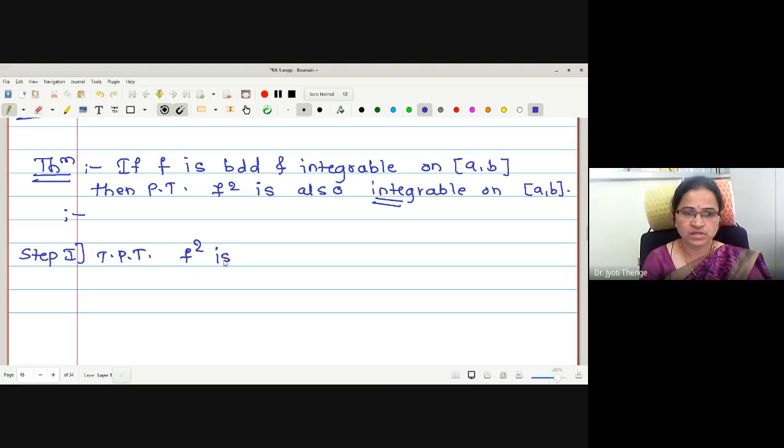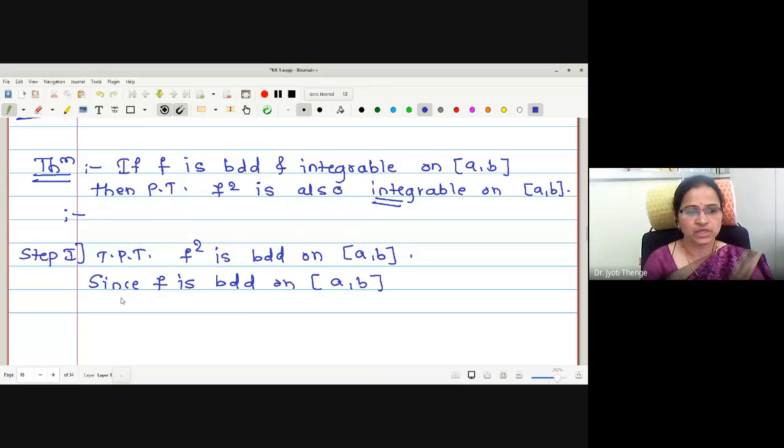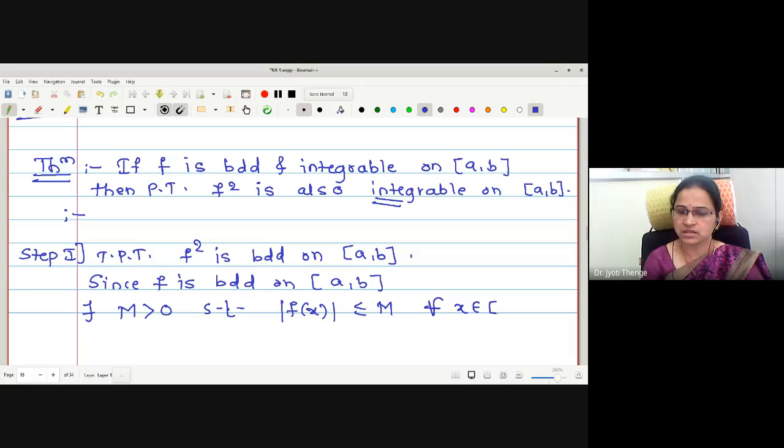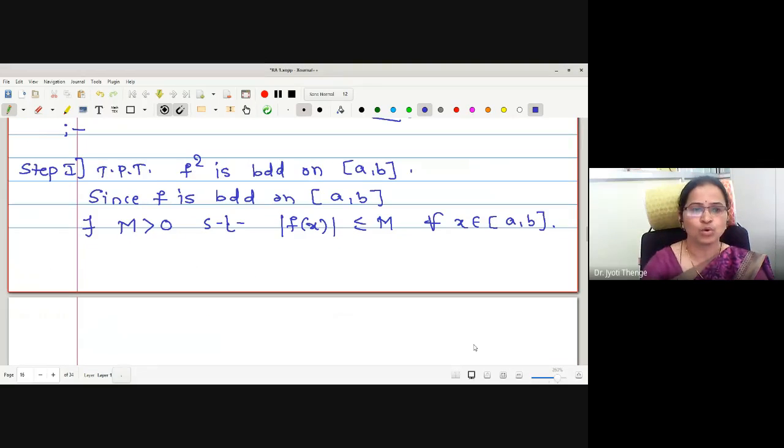to prove that f square is bounded on closed interval a to b. Okay, now let us write, since f is bounded on closed interval ab, one can say there exists a positive constant, say m, such that mod of f of x is less than or equal to m for all x in the closed interval ab.